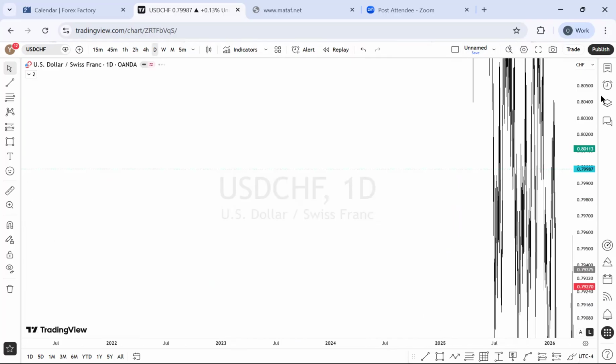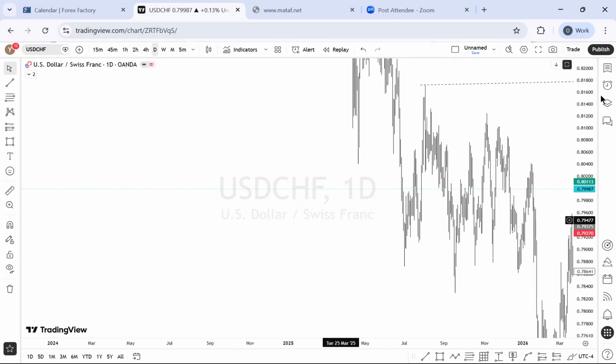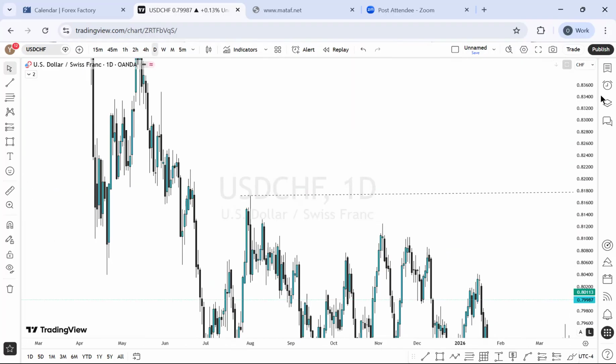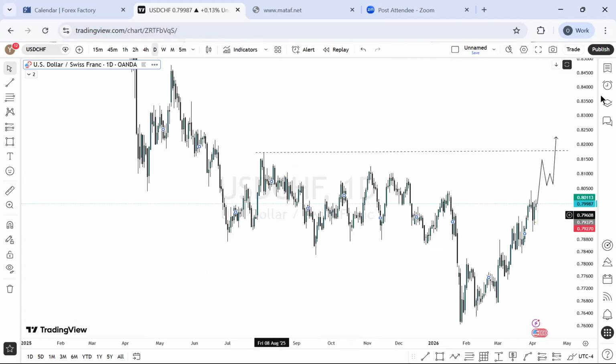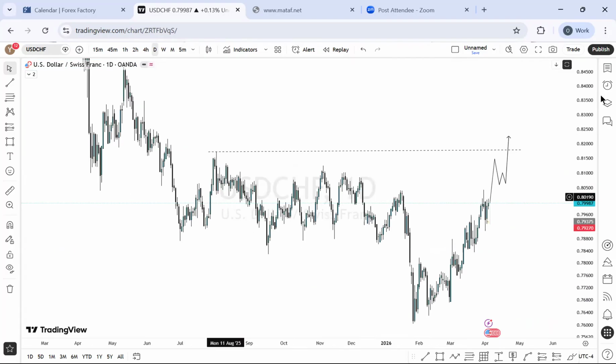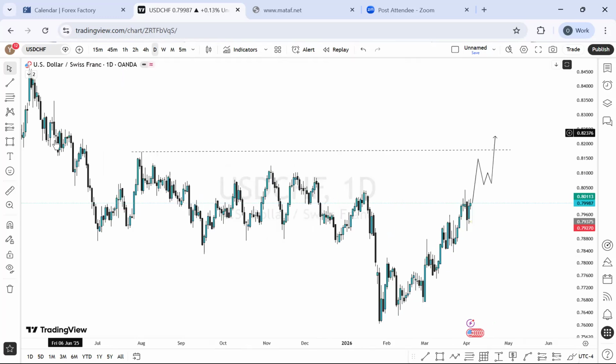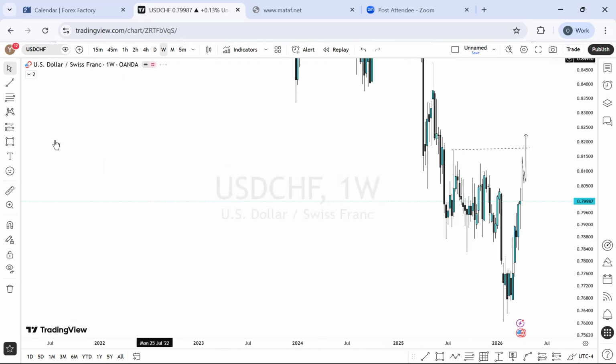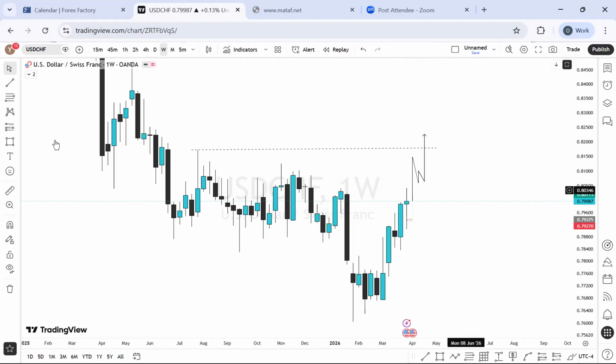Okay, let me see, find something. Let me find something on this one, particularly from the daily time frame perspective. Do we have anything here? If the price actually gets here and breaks above this zone, what do we have? Nothing really much here. USDCHF, well, we could be seeing a buying above that level.